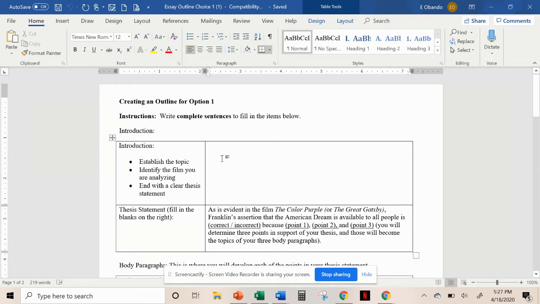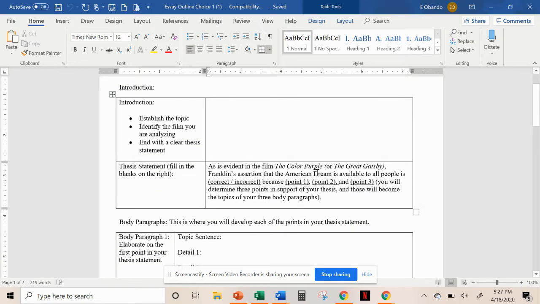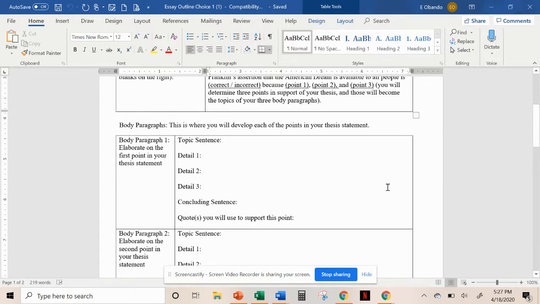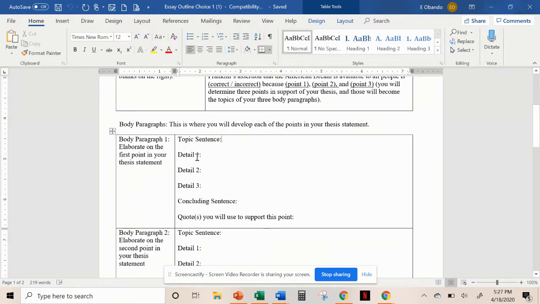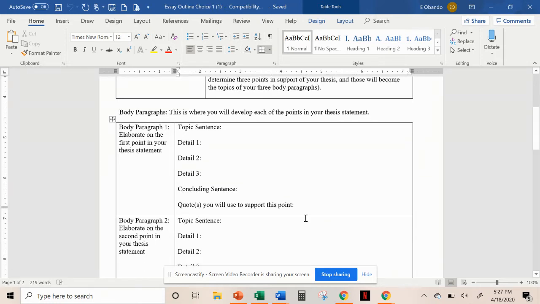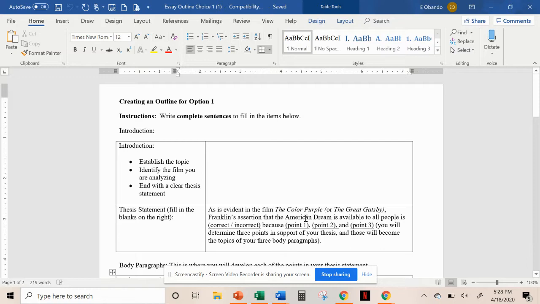And in each of these, here's the thesis statement, right? This is simply an example. You are going to get rid of these. You're going to then say it's incorrect or correct, and you're going to fill in your points. Alrighty? And then each of these needs to be filled in. Topic sentence, the details, the concluding sentence, and then the quotations with citations that you're going to use in that paragraph to support your point. Okay? So this was number 1, creating an outline for option number 1.